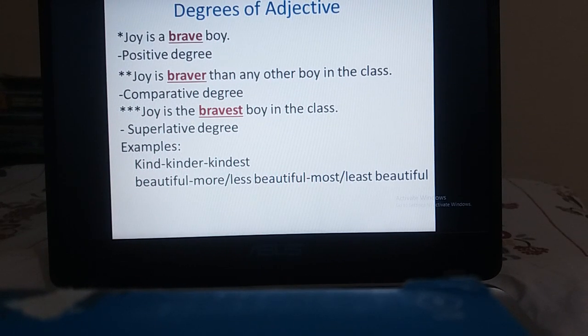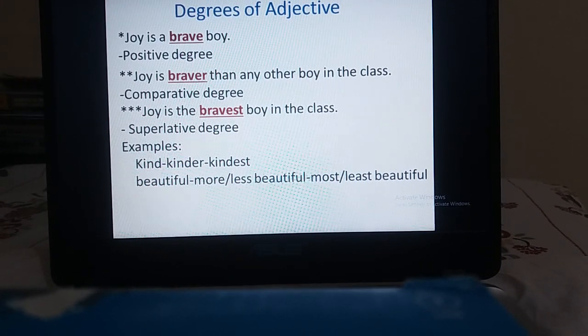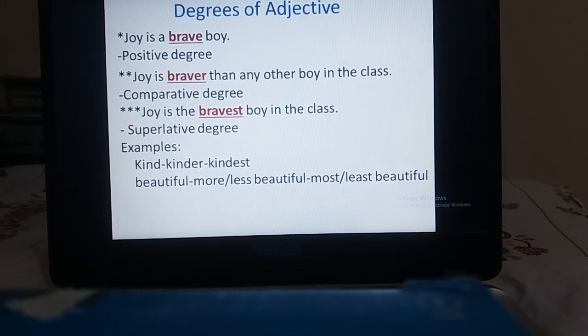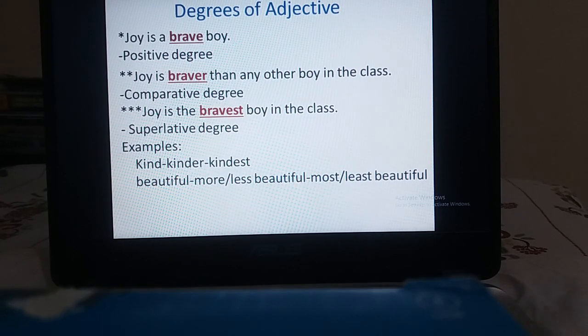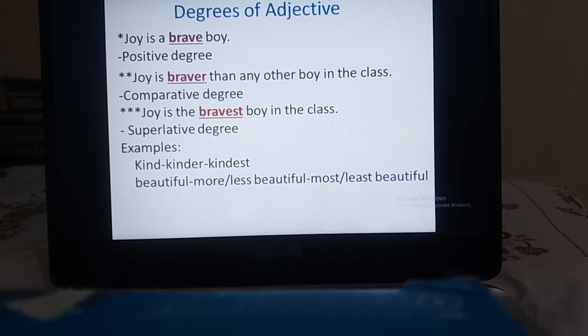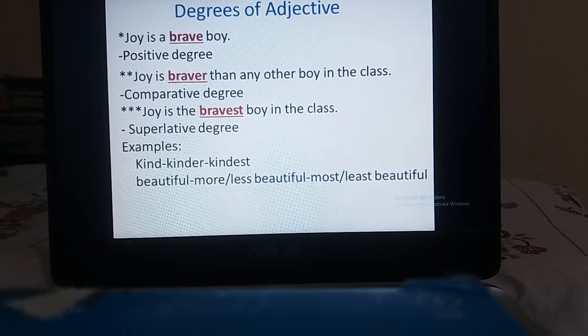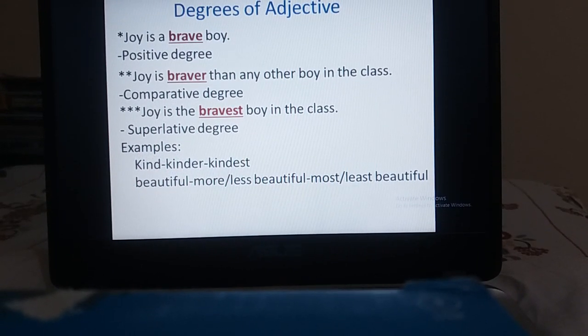Next, we have the degrees of adjectives. Suppose in the first sentence, Joy is a brave boy. Joy is braver than any other boy in the class. It means in the second sentence we are comparing Joy with other boys. And in the third sentence, Joy is the bravest boy in the class. It means we are giving him the supreme, highest position. No other boy is as brave as Joy.